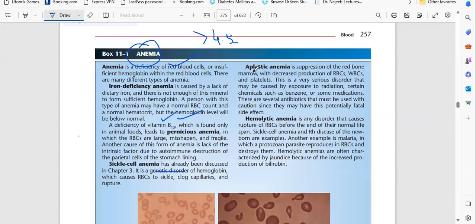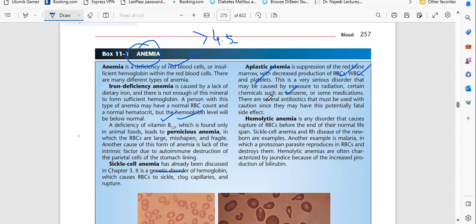Okay, aplastic anemia. Aplastic anemia is suppression of red bone marrow with decreased production of RBC, WBC, and platelets. What is aplastic anemia? Neither RBC, nor WBC, nor platelets are produced. This is a very serious disorder that is caused by exposure to radiation, certain chemicals such as benzene, or some medication. There are several antibiotics that must be used with caution since they may have this potentially fatal side effect. So basically, some medications also cause aplastic anemia, or radiation, mostly radiation.